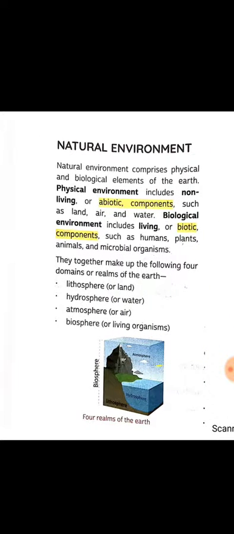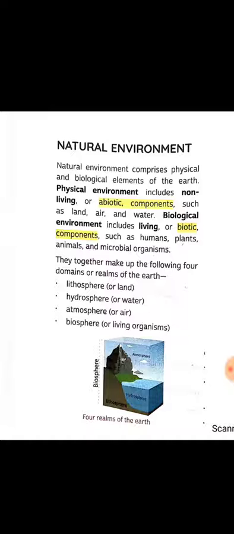Natural environment comprises physical and biological elements of the earth. Physical environment includes non-living or abiotic components such as land, air, and water. Biological environment includes living or biotic components such as humans, plants, animals, and microbial organisms.